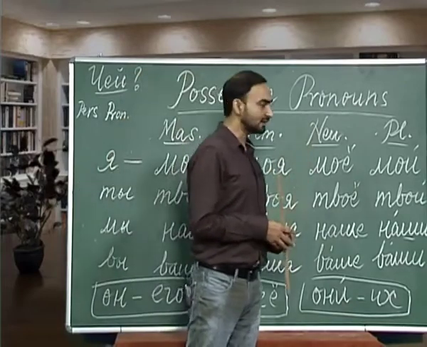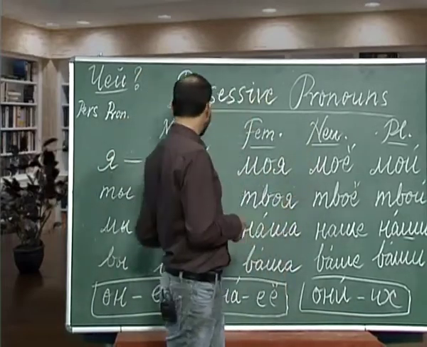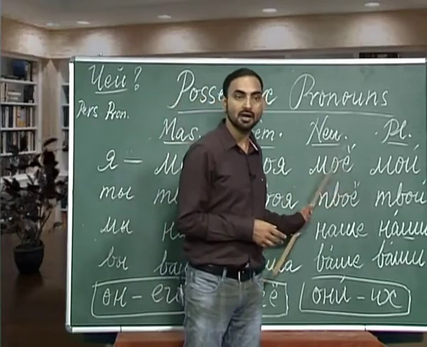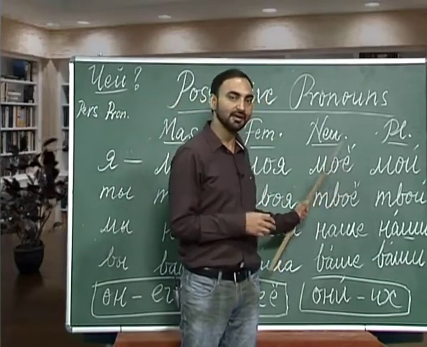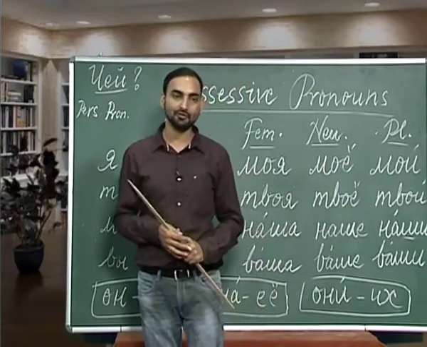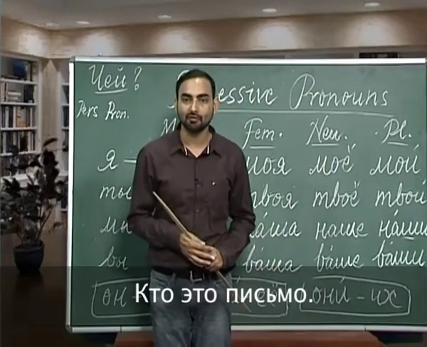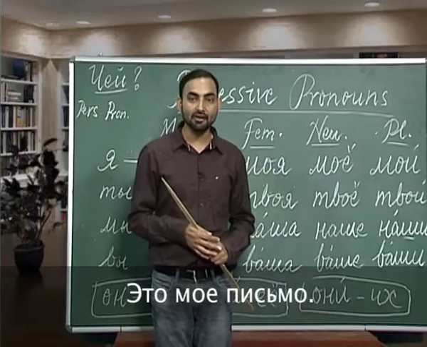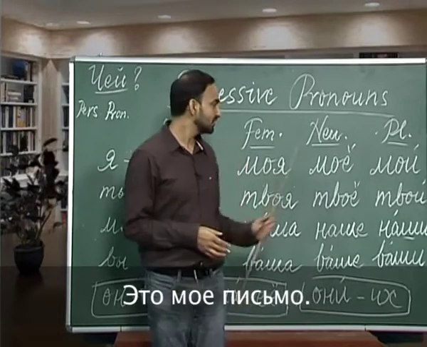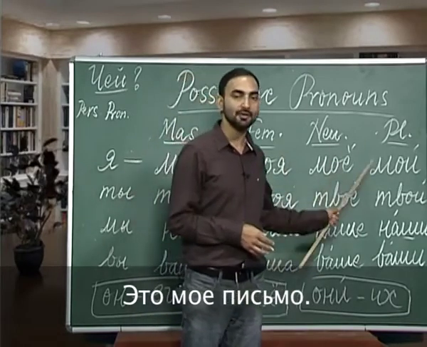In the neuter gender noun, we have the third form of moi, which is mayo. Mayo is again my, but in the neuter gender. So, how will you use this? Chio eta pismo? Eta mayo pismo, this is my letter.